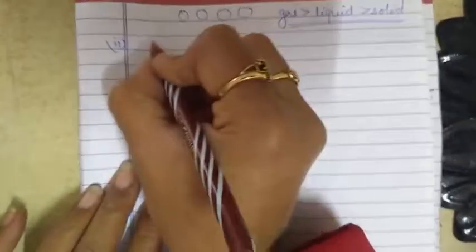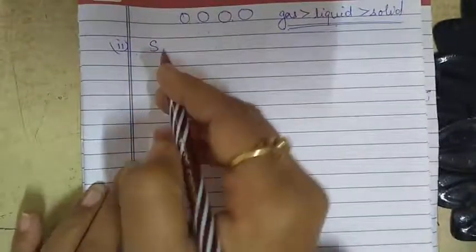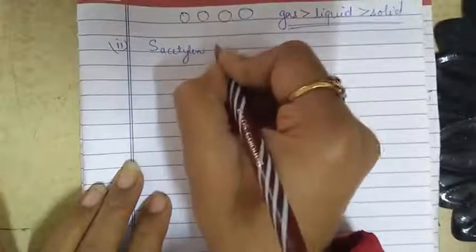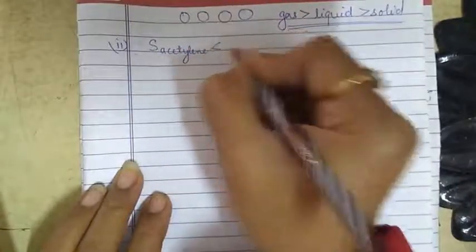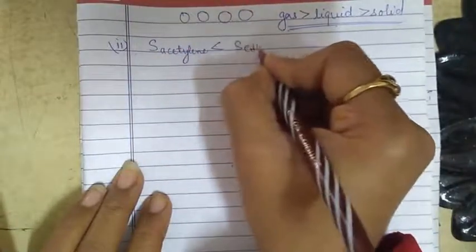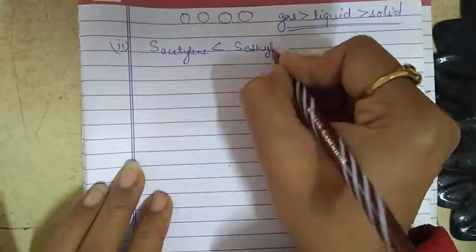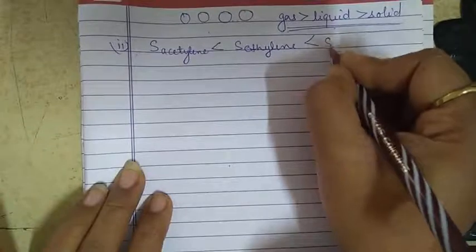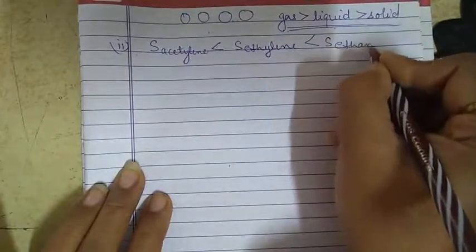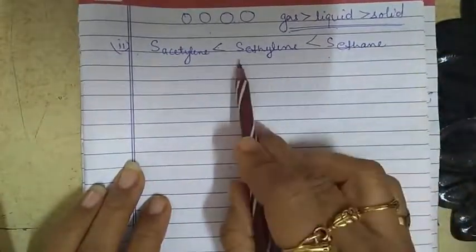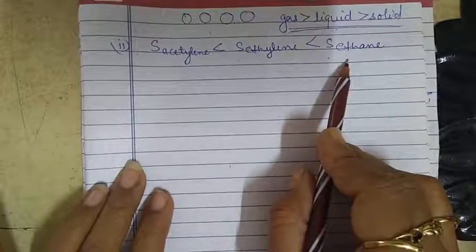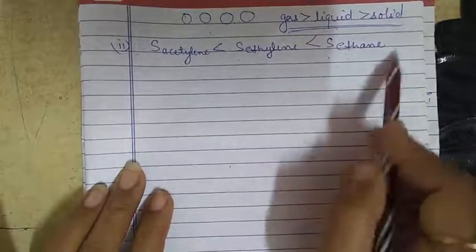For example, the entropy of acetylene is lesser in comparison to the entropy of ethene, which is lesser in comparison to the entropy of ethane. So higher entropy.